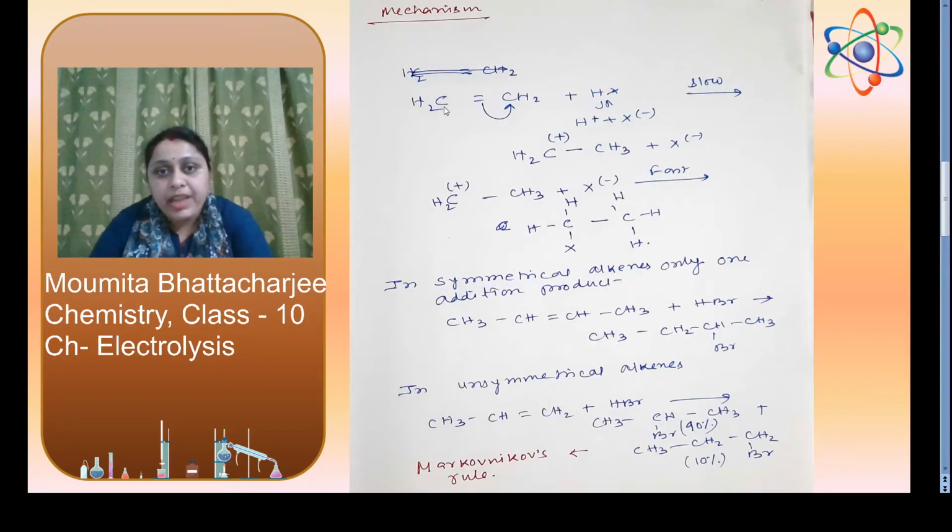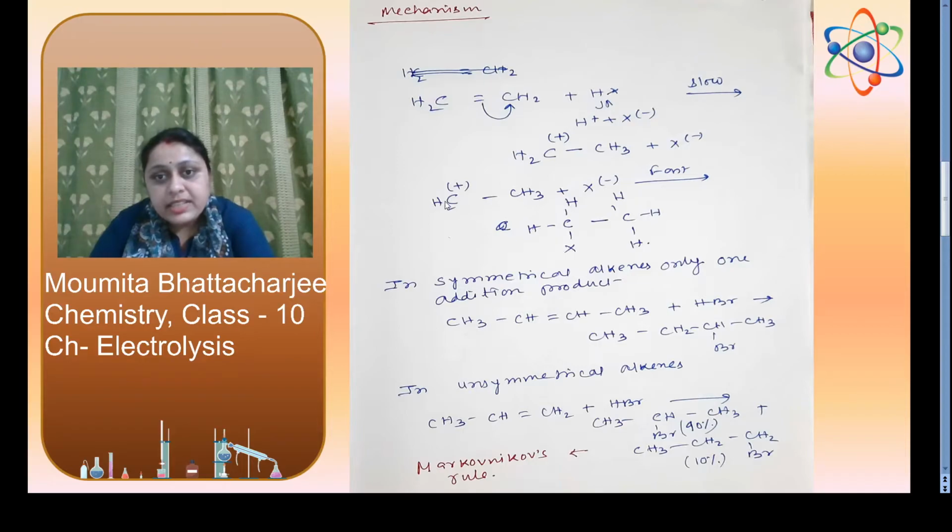What will be the mechanism of the reaction? You see, this double bond is breaking and this carbon is taking the electrons from this double bond, so this carbon will be negative and this carbon will be positive. A positive carbon atom is known as a carbocation, where HX dissociates as H plus and X minus. This carbon, having negative charge, will attract this H plus to form CH3, and this carbon will remain positive. So this is the carbocation, and this step is the slowest one, and the slowest step is always the rate determining step. We can determine the rate from a slow step reaction.